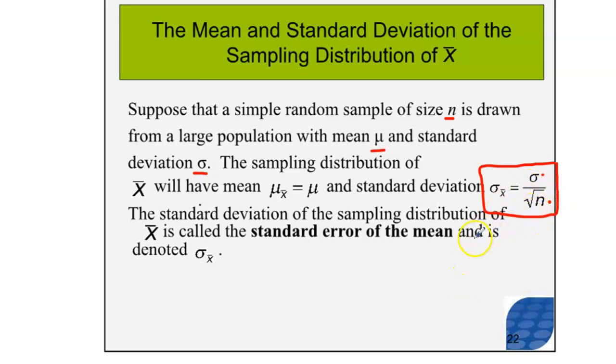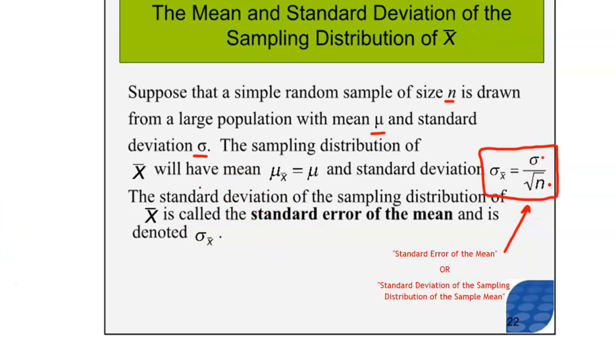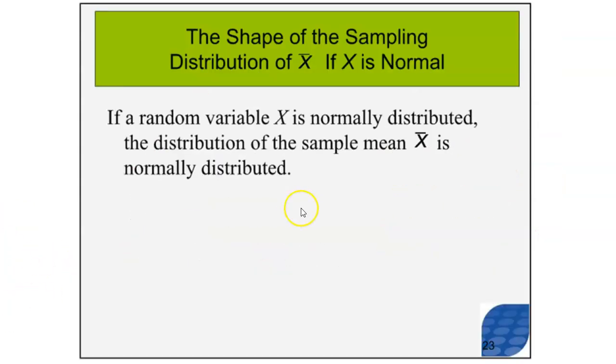Good question. The standard deviation of the sampling distribution of x bar, the sample mean, is called the standard error of the mean. So this has two different meanings. You could call it the standard error of the mean, or the standard deviation of the sampling distribution of the sample mean, which is longer to say. That's why statisticians prefer using just standard error of the mean. All right, moving on to the next section.